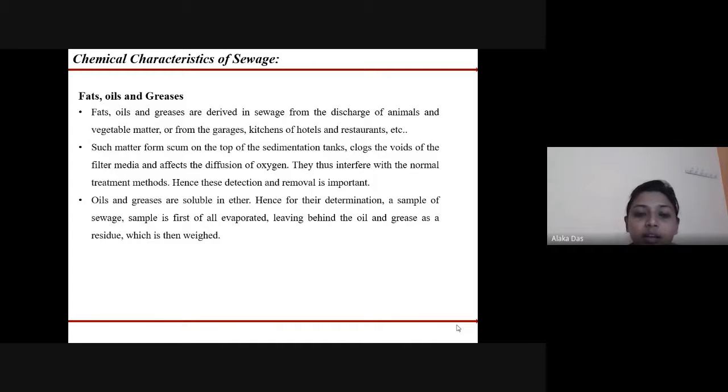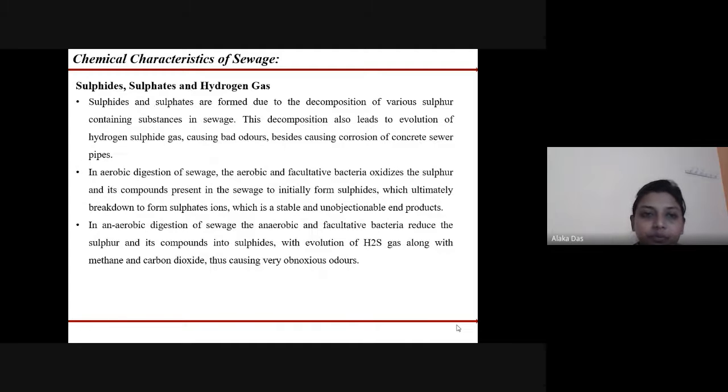Oils and greases are soluble in ether, hence, for their determination, a sample of sewage is dissolved in ether, and then it is evaporated, leaving behind the oil and grease as the residue, which is then weighed. Next are sulfides, sulfates, and hydrogen gas. Sulfides and sulfates are formed due to the decomposition of various sulfur-containing substances in the sewage.